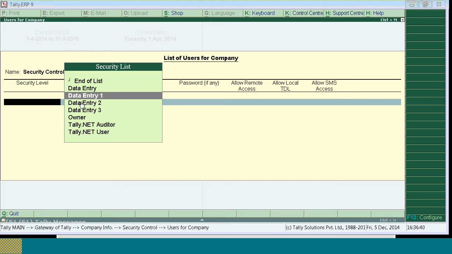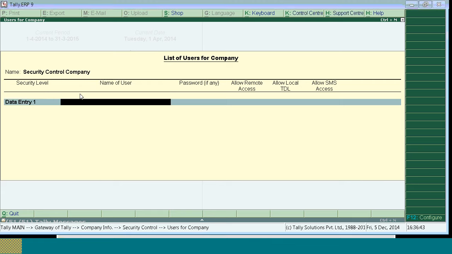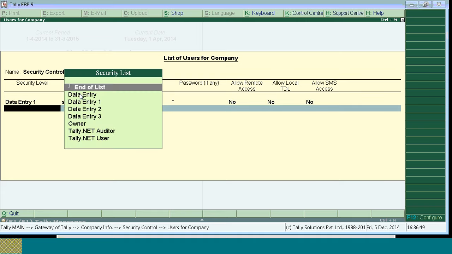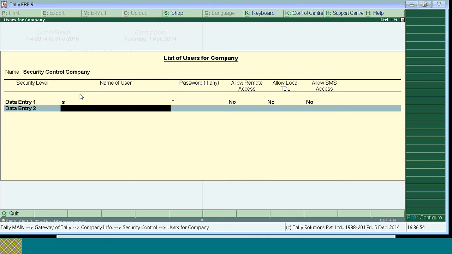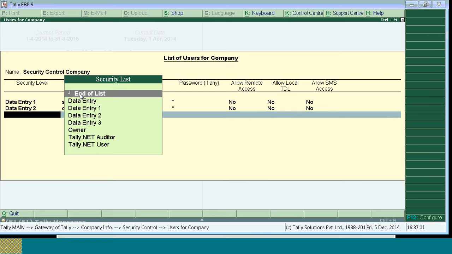Select data entry 1. What should be the username of data entry 1? I am giving as yes. What should be the password for data entry 1? I am giving as yes. Data entry 2. What should be the username for data entry 2? I am taking D. What should be the password for data entry 2? I am taking D.